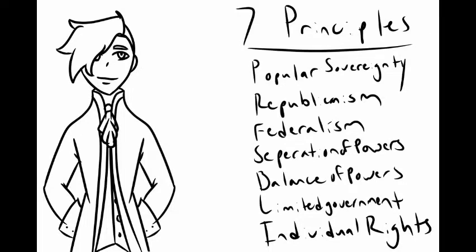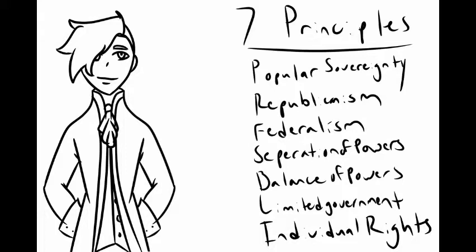The first is popular sovereignty, meaning that the people choose their government. The second is republicanism. Republicanism allows the people to vote for representatives who share views with them so that they may be represented in the government. Federalism, the third principle, is where the states and the country share governing power. The federal government takes priority over the state, but states can choose their own laws otherwise.